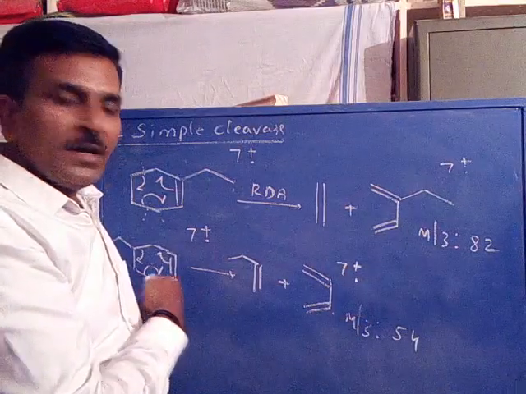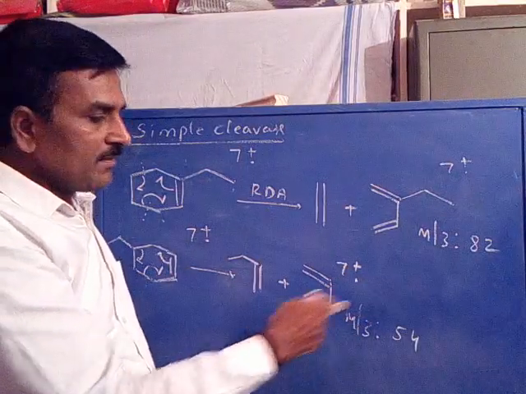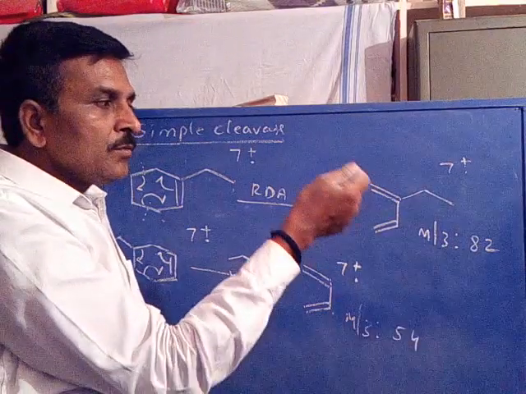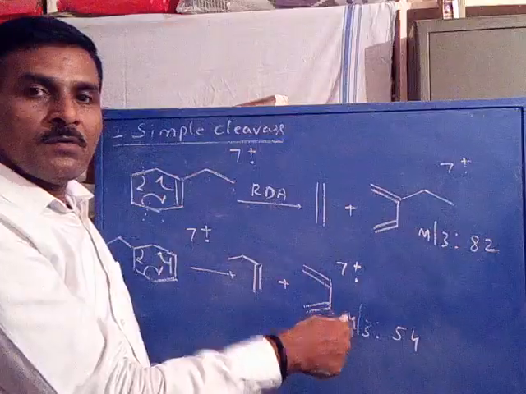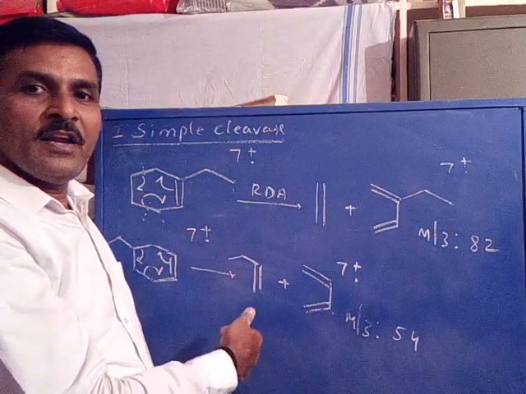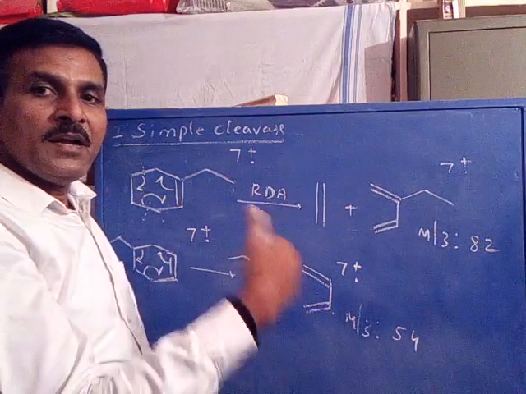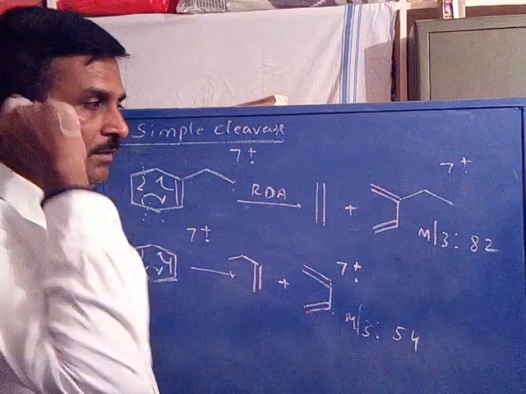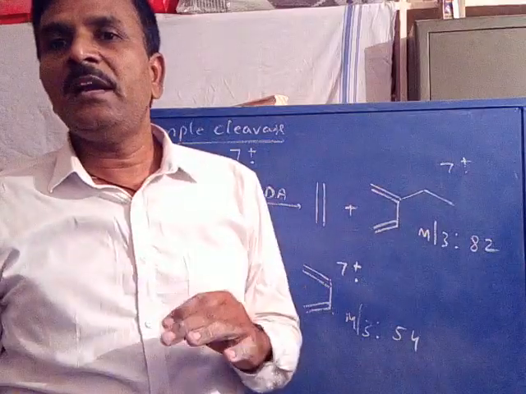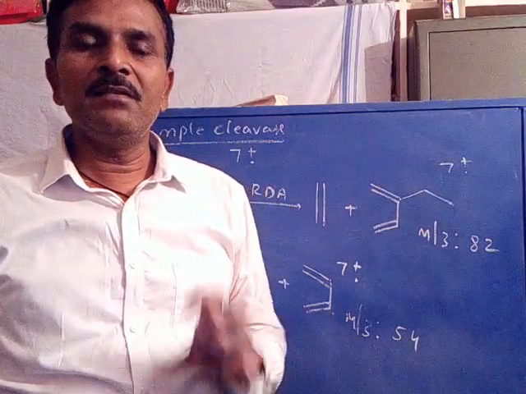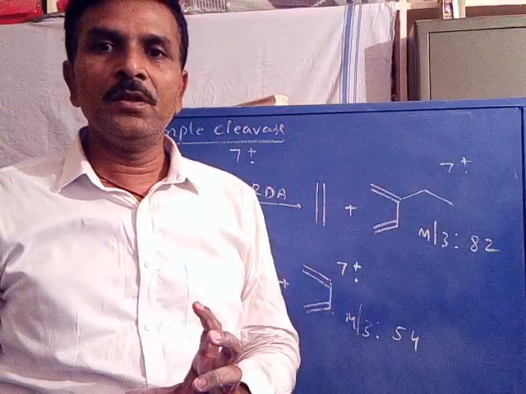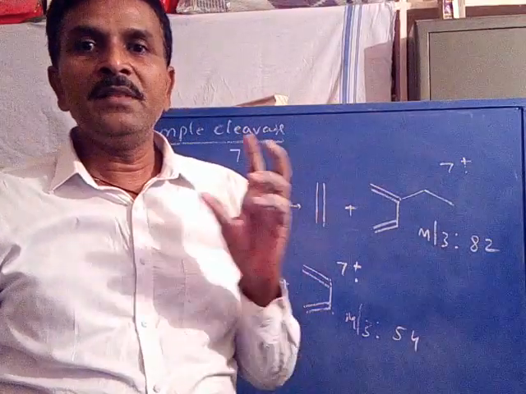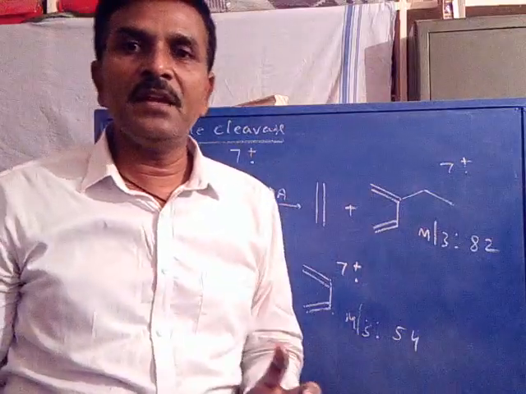From the second isomer, the ion radical formed has its m/z value 54. Are you clear? So the ion radical formed from the isomers by retro-Diels-Alder fragmentation has different m/z values depending upon the position of substitution. Therefore, this facility can be utilized for the distinction of isomers through their retro-Diels-Alder fragmentation and the m/z values of the fragment ions.